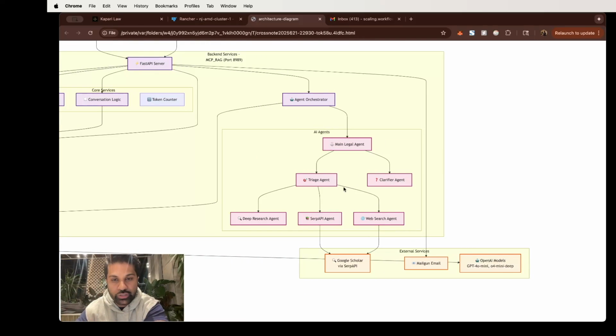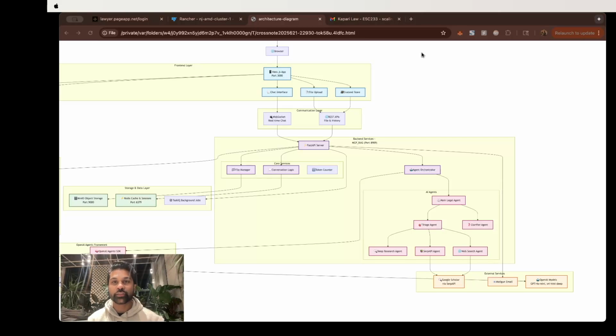So there's a legal agent, there's a triage agent, clarifier, web search, SerpAPI, deep research, and the Google Scholar is essentially what SerpAPI is using. So yeah, that's pretty much it.